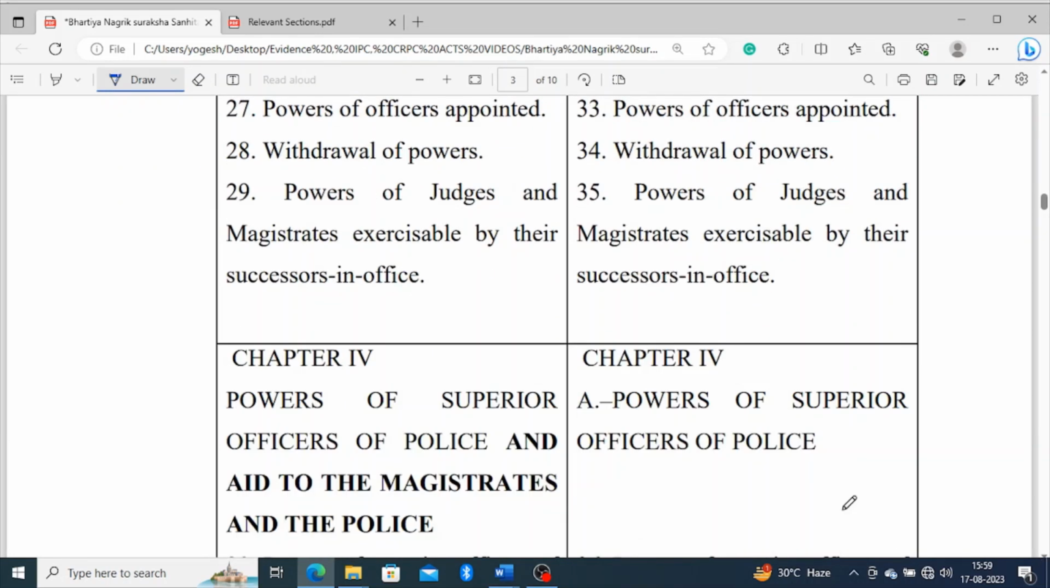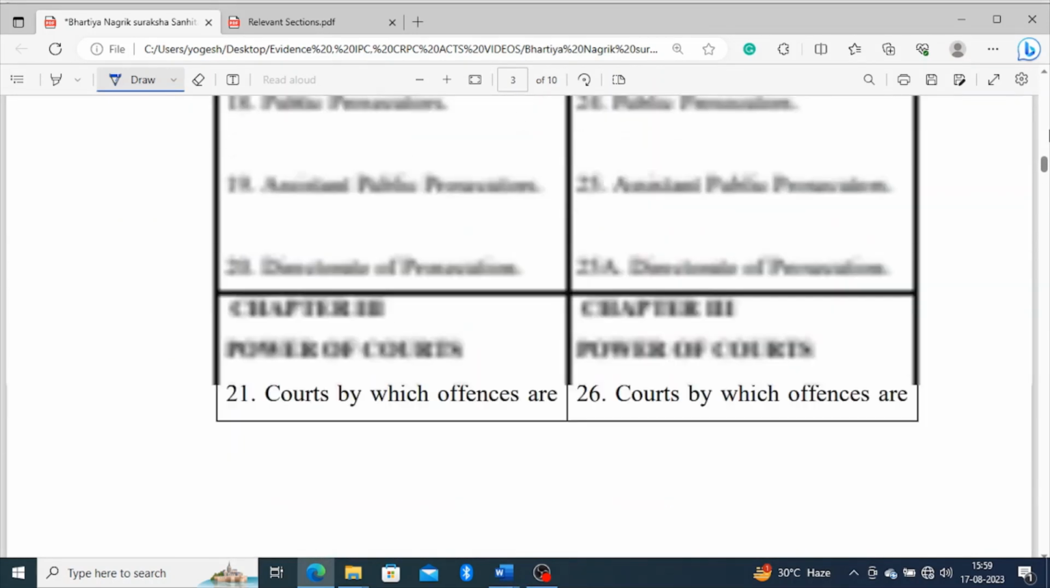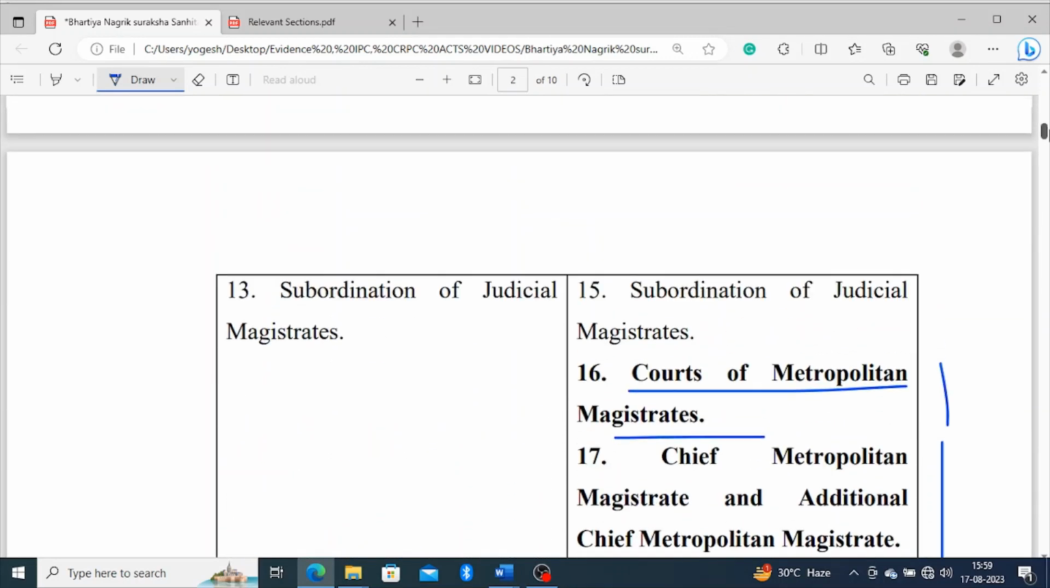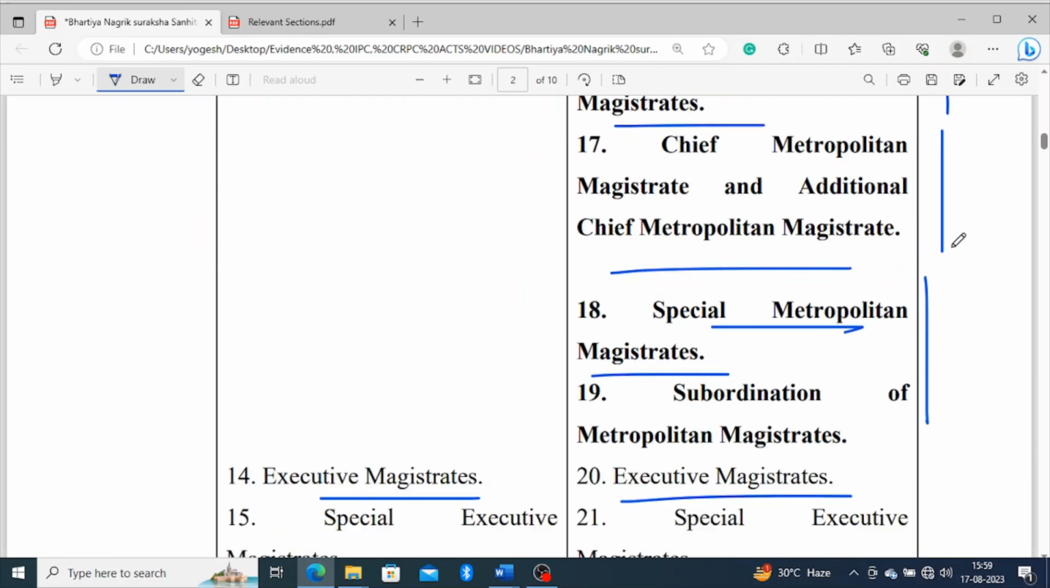Up to this chapter 4, not much difference is there. Only three sections have been removed: the Court of Metropolitan Magistrates is not there in the new act, the Court of Chief Metropolitan Magistrate and Additional Chief Metropolitan Magistrates are again not there, and Special Metropolitan Magistrates, this section has been removed.